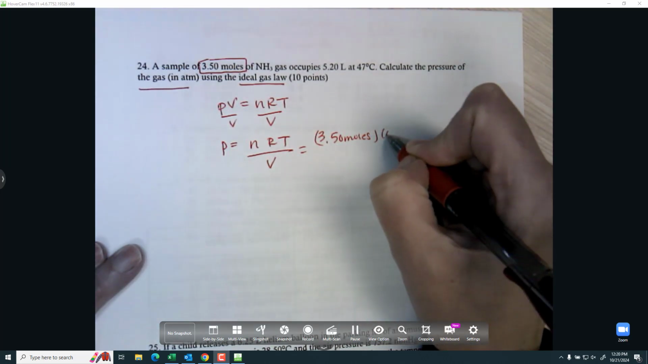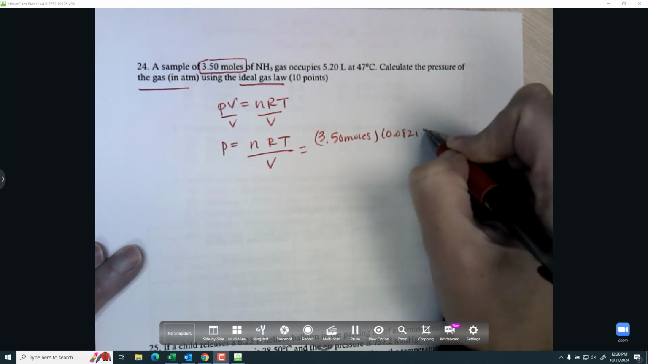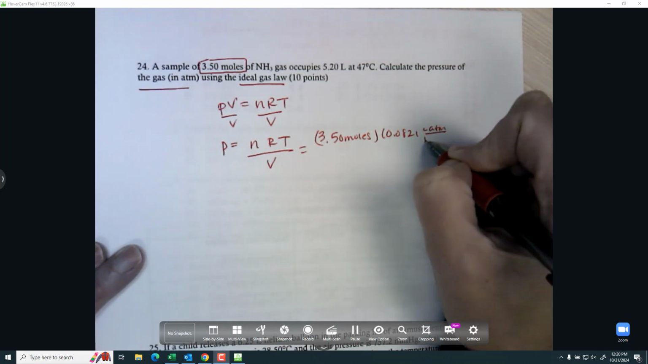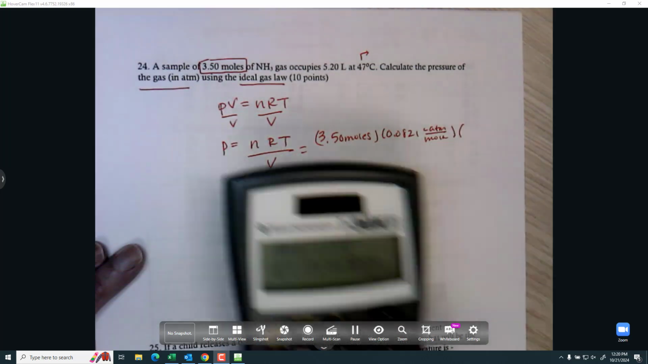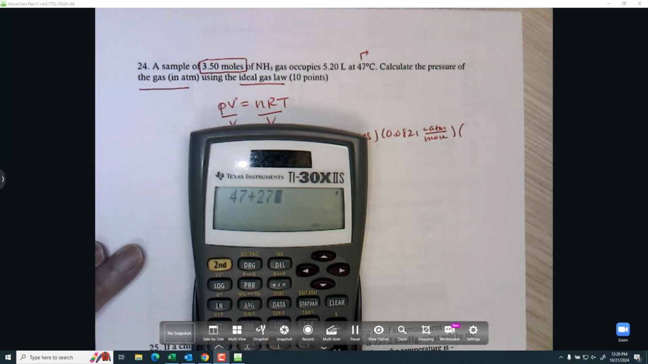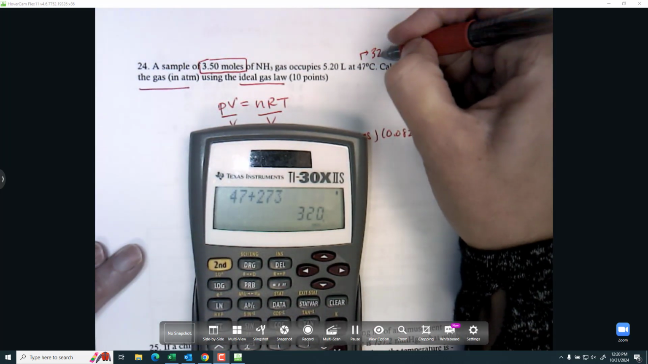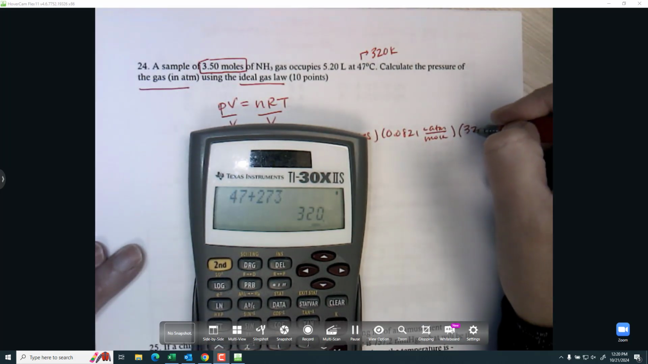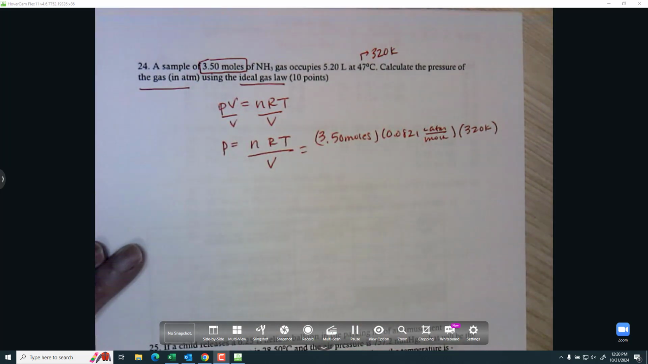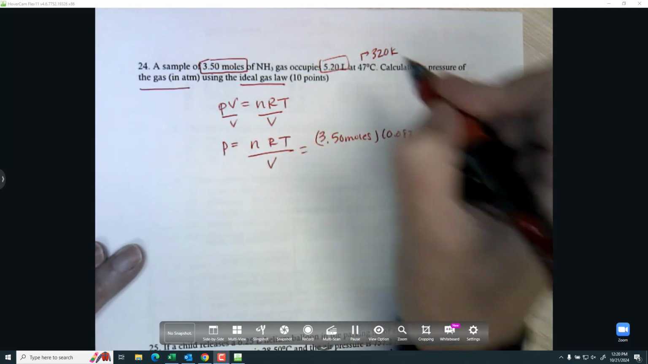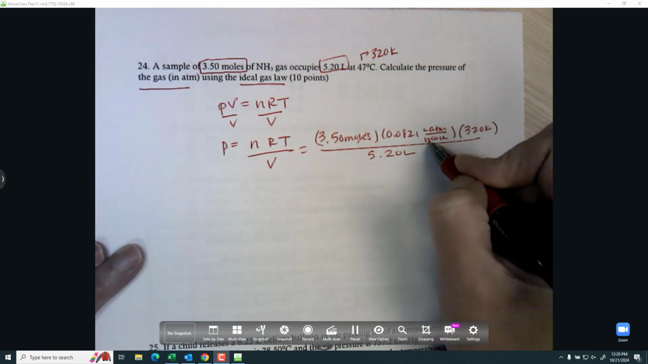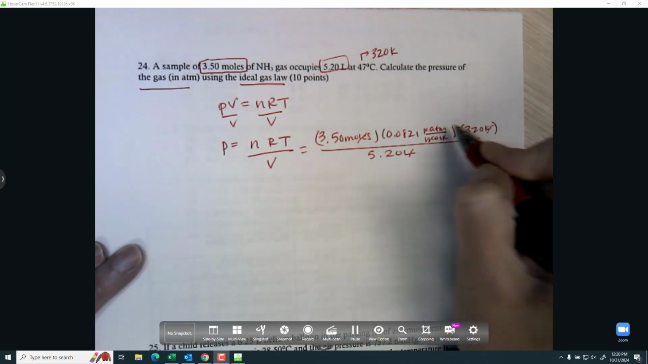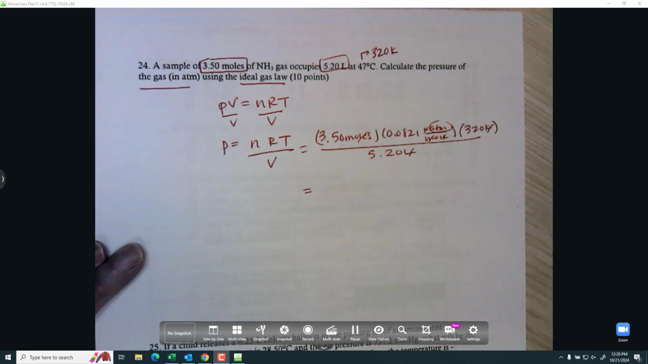Remember, R is always the gas constant, 0.0821 liters atmospheres on top, moles Kelvin on the bottom. It's on your equation sheet. And then for temperature, it is 47 degrees, but it has to be in Kelvin, so 320 Kelvin. And then in the denominator, I will just have the volume, 5.20 liters. The moles will cancel, the liters will cancel, the Kelvin will cancel, and I will get a pressure in atmospheres as it asks for.